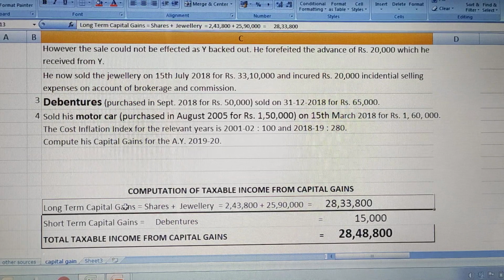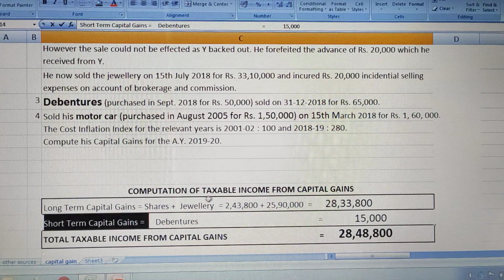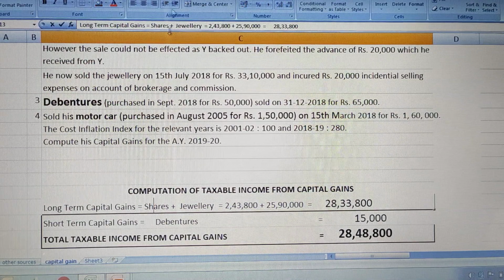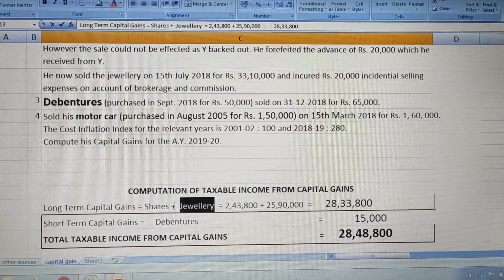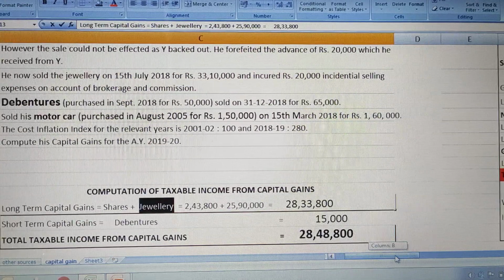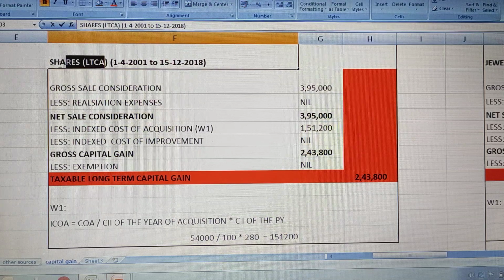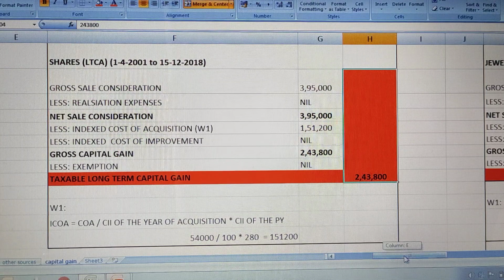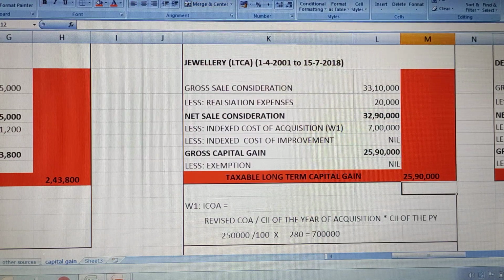Add all the long term capital gains first, then add all the short term capital gains. Here the long term capital gains we solved are shares and jewelry. For shares, a long term capital asset, we got 2,43,800. For jewelry we got 25,90,000.